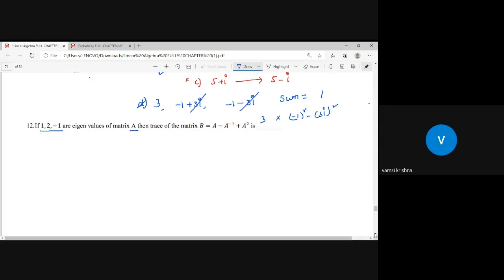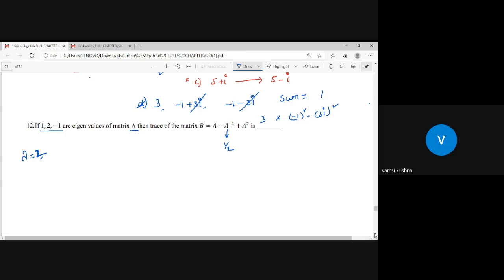Okay. Sir, actually, I will tell you one thing. If lambda is equal to 1, then A inverse, okay, I want to take not lambda 1, I want to take lambda equal to 2. If lambda is equal to 2, then the A inverse eigenvalue should be 1 by 2. I hope you remember this.